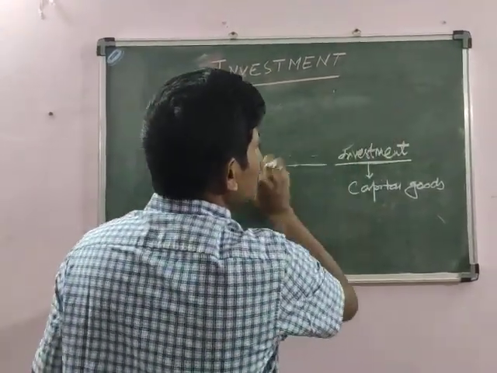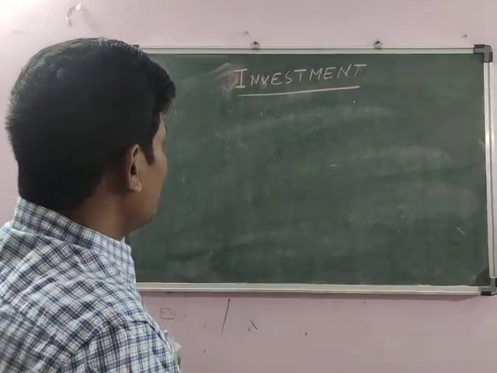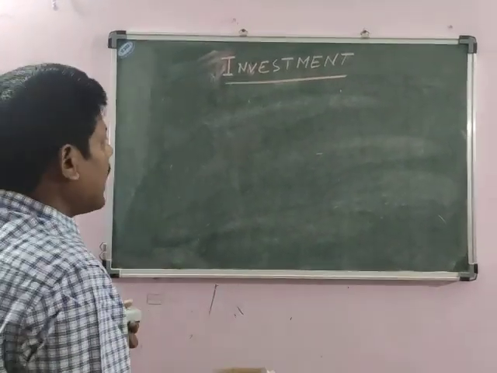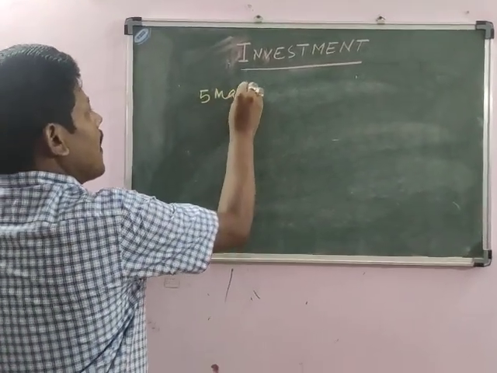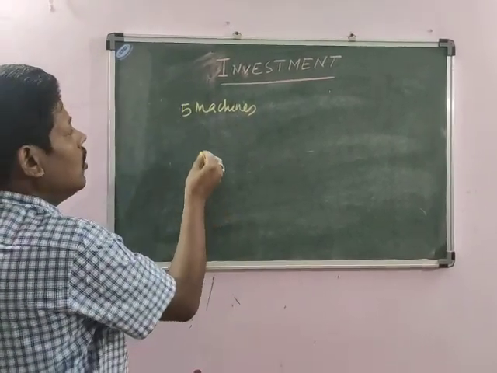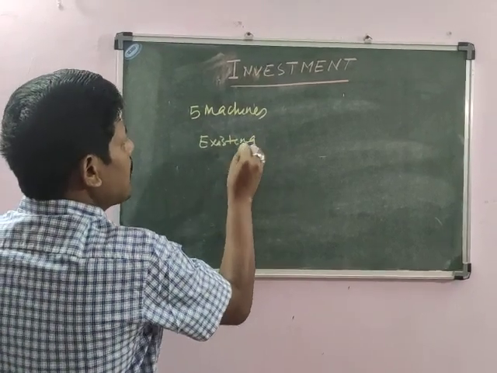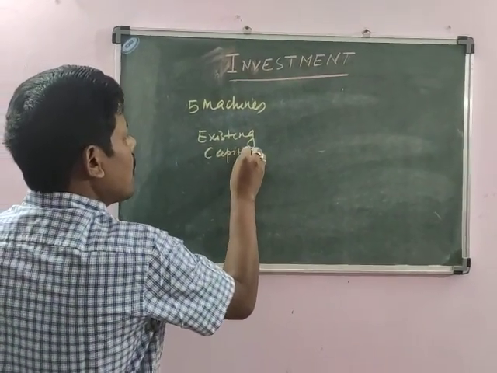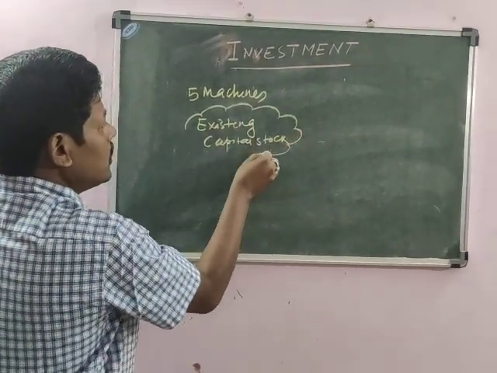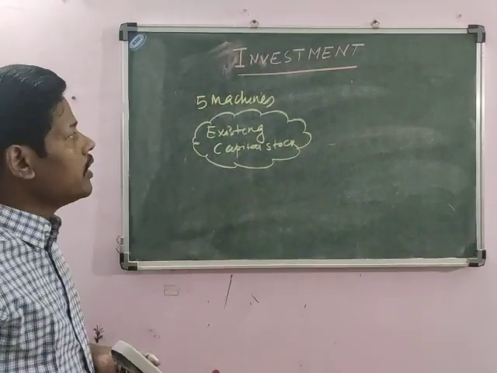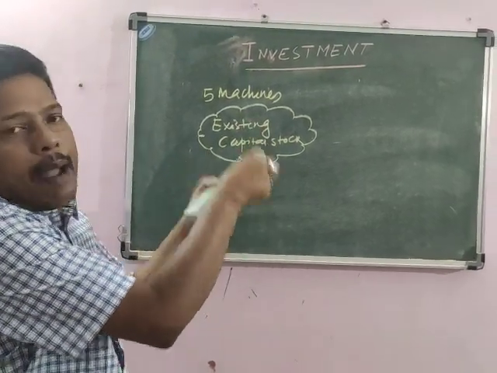Suppose a producing unit has 5 machines at the beginning of the year. These 5 machines are its existing capital stock. So the existing capital stock with the producing unit is 5 machines. This is the capital stock, or capital.